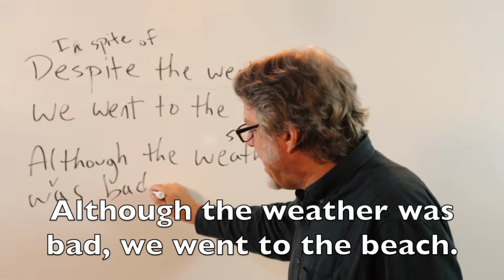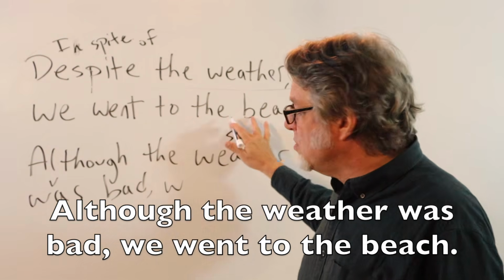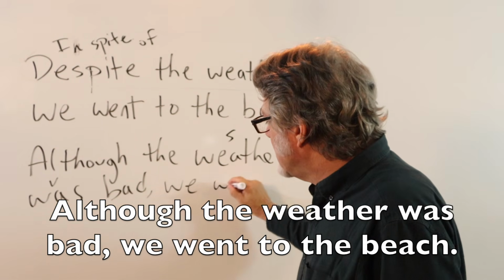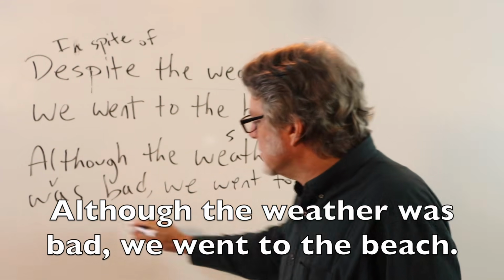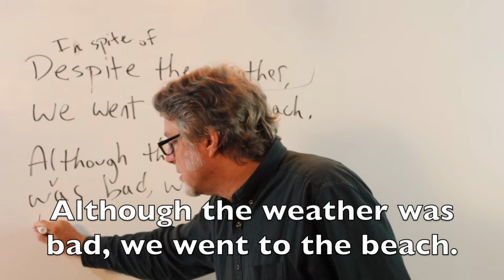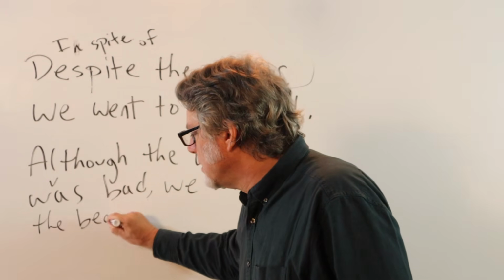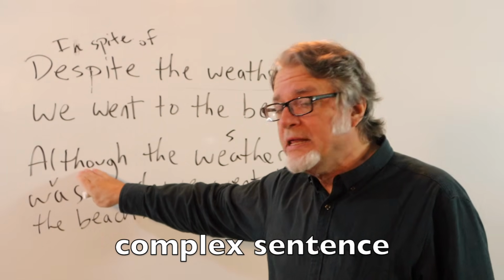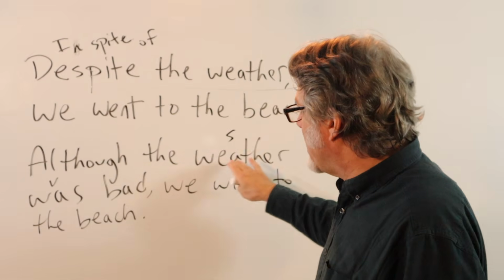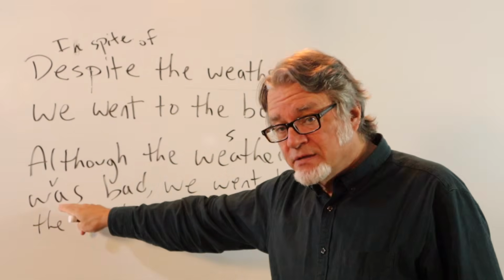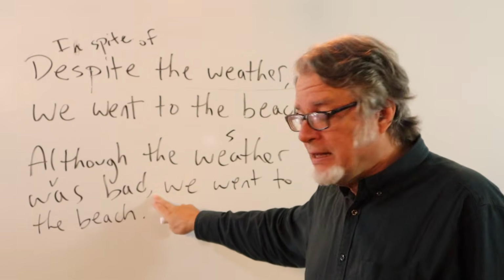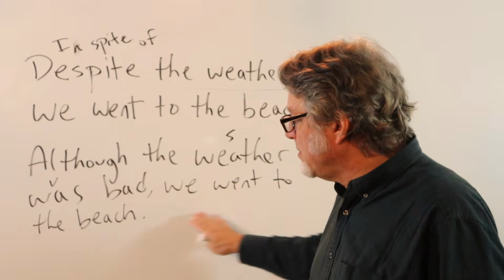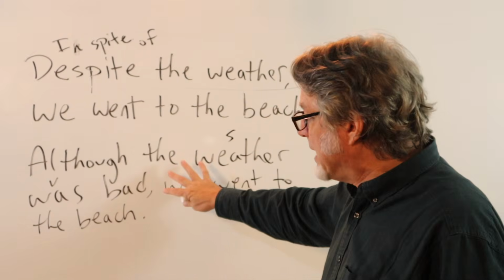Although the weather was bad, and then just continue with this, we went to the beach. Here is a complex sentence that begins with a subordinating conjunction followed by a subject and a verb, comma, and then here is the main clause for this sentence.